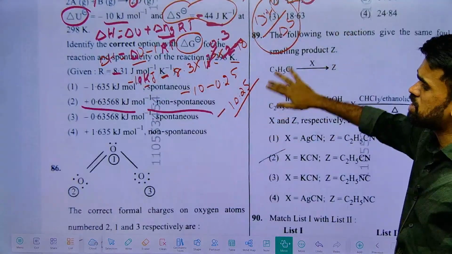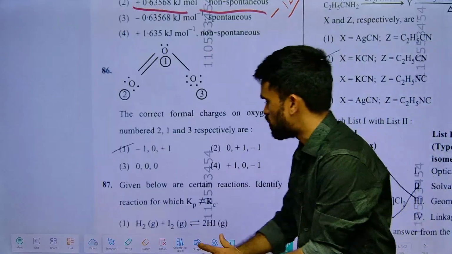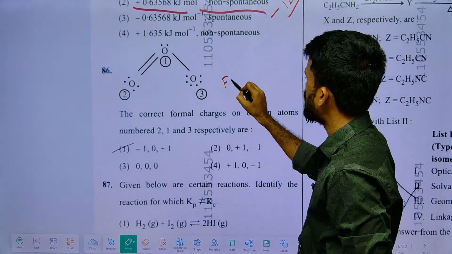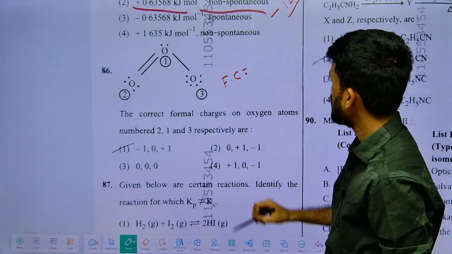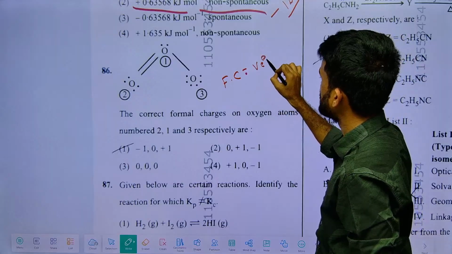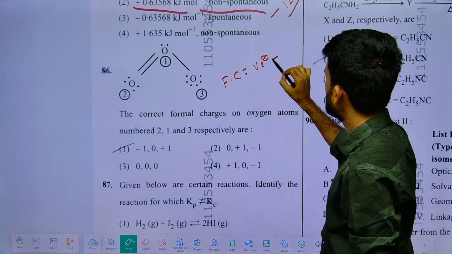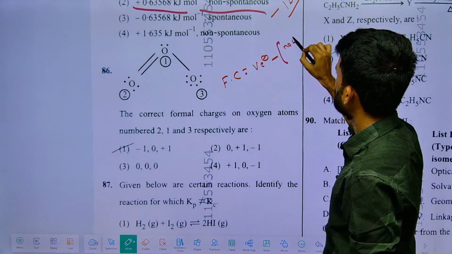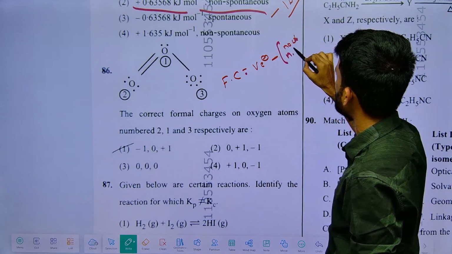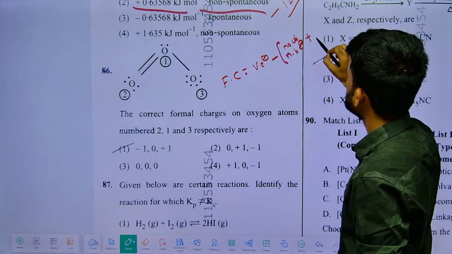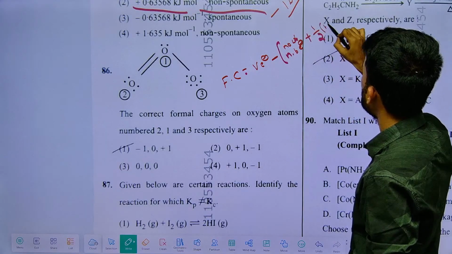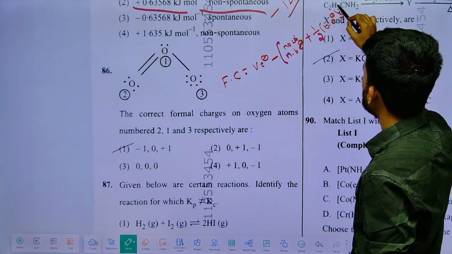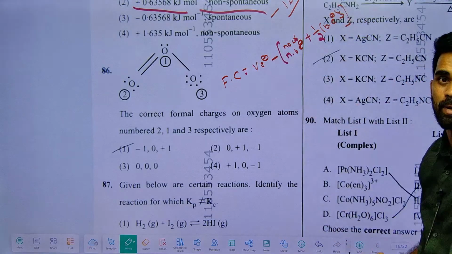Next, Fajan's rule. I mean, what is this? Formal charge. What is the formal charge formula we have? Formal charge is equal to valency electrons of that central atom, that atom which we are considering, minus number of non-bonding electrons, minus half into number of bonding electrons. That's it. Even in the crash course, I have given the same example.